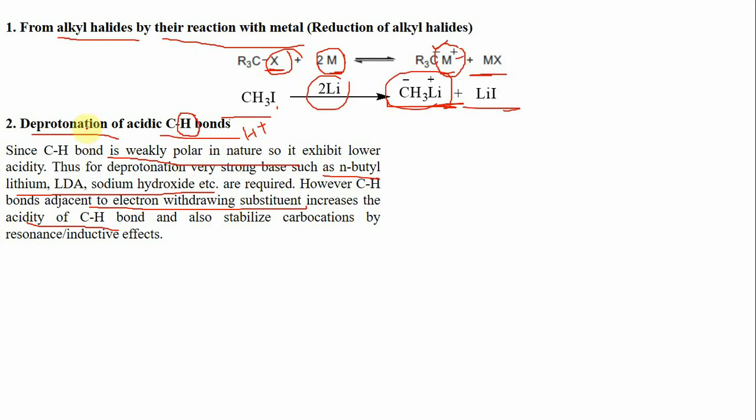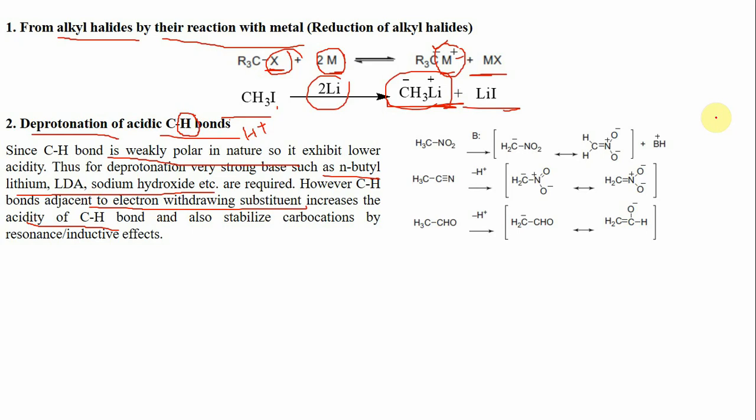So this kind of reaction usually occurs in compounds where the carbon-hydrogen bond is acidic in nature, that means when electron withdrawing groups are present adjacent to the carbon-hydrogen bond, and usually takes place in the presence of a strong base. For example, in nitromethane, the nitro group is a very strong electron withdrawing group. It withdraws electrons by resonance as well as by inductive effect. That makes the hydrogens of this methyl group highly acidic in nature.